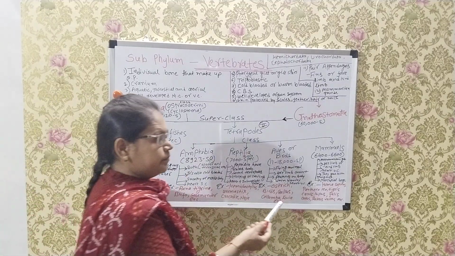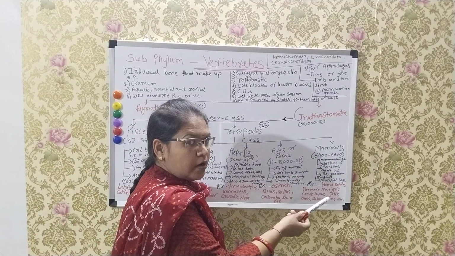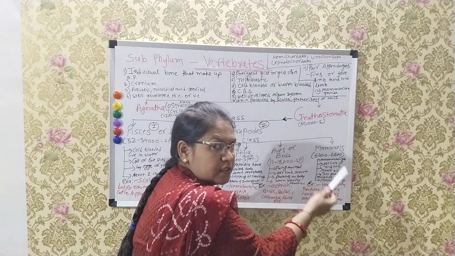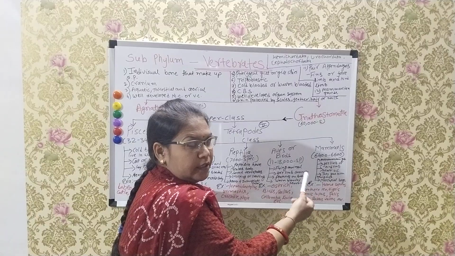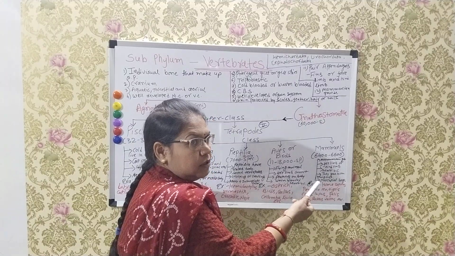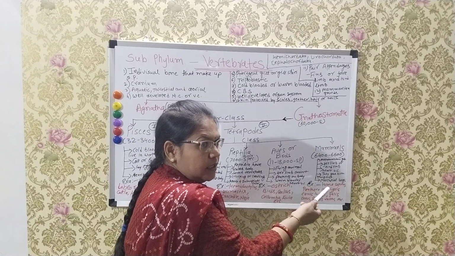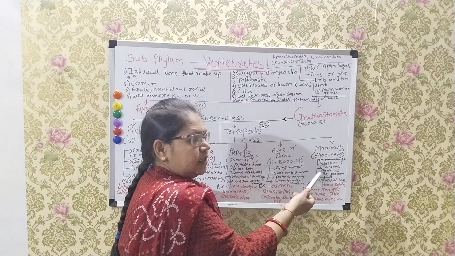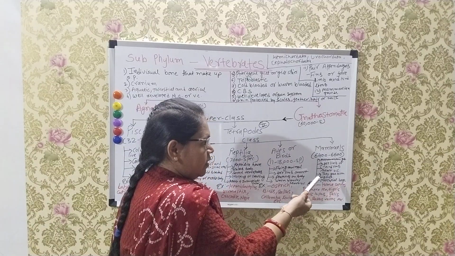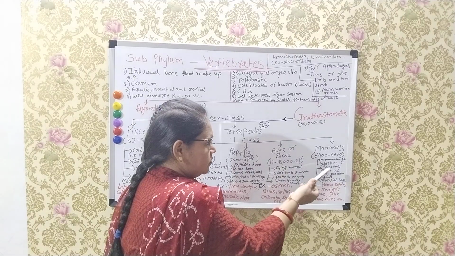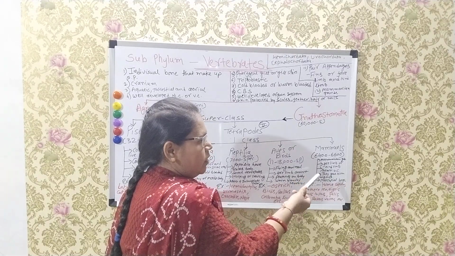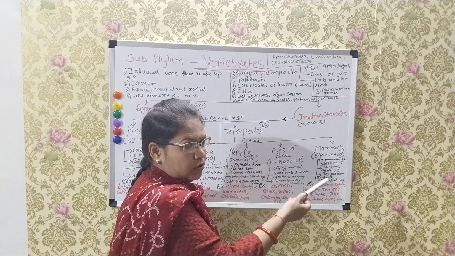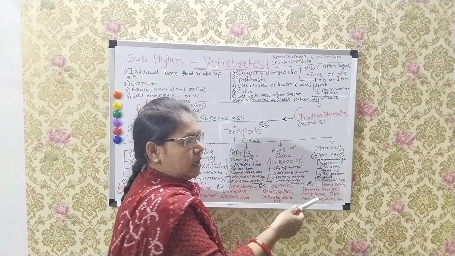Next, mammals. Mammals have approximately 6,400 to 6,600 species. Mammals have mammary glands, and hairs on their skin protect their body. Mammals have forelimbs and hind limbs clearly shown on their body.